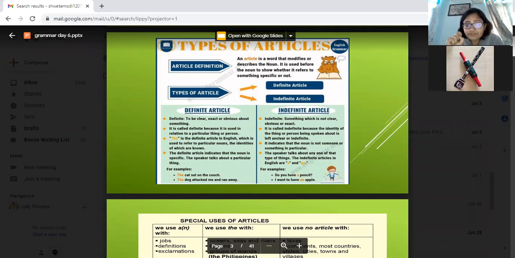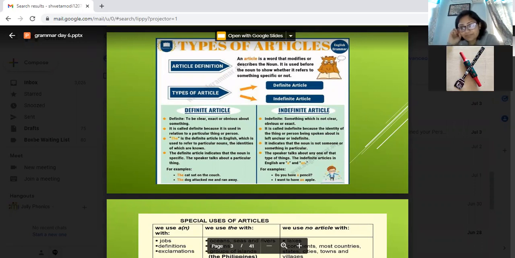The definite article indicates that the noun is specific. When you talk about something specific: the cat sat on the couch. So you are talking about a particular cat sitting on a particular couch. The dog attacked me. So you are talking not about just any random dog, but about some particular dog. So, the dog.